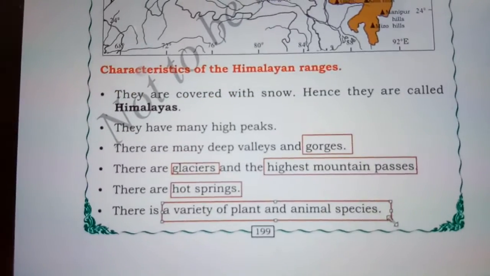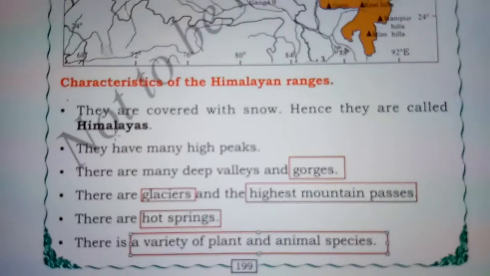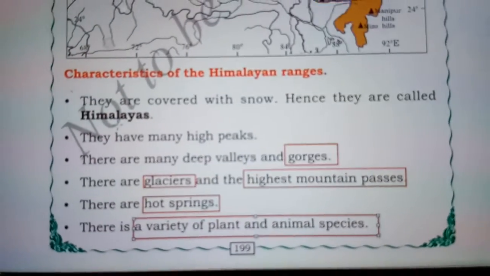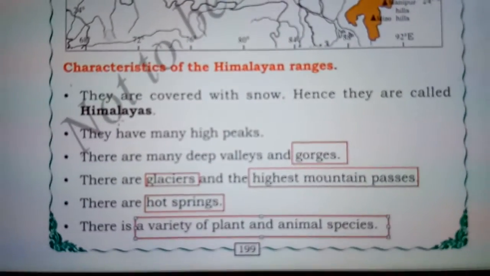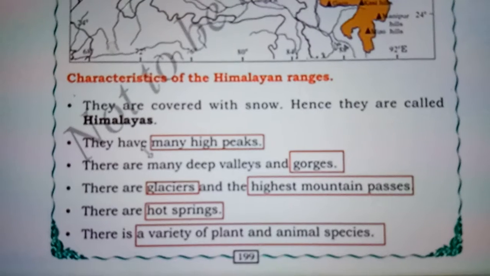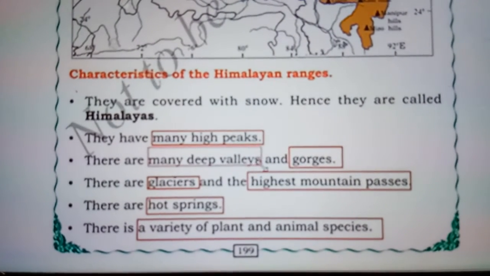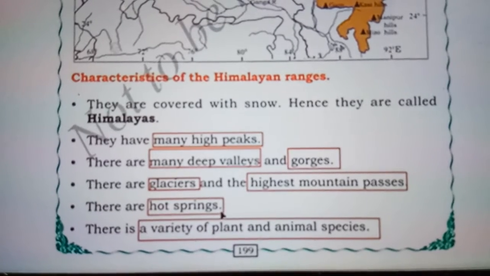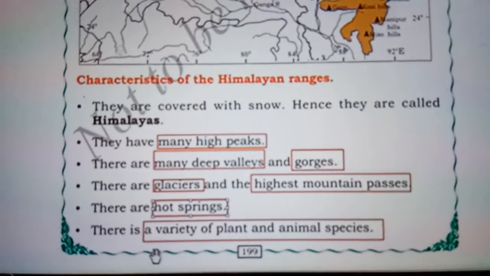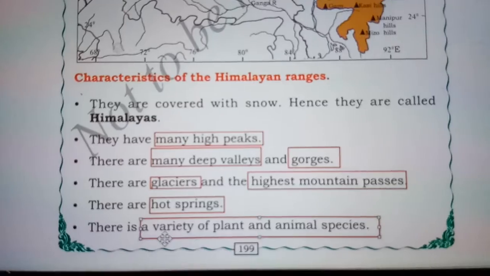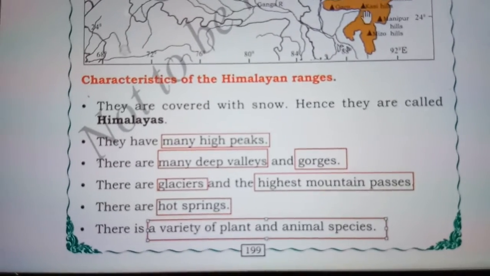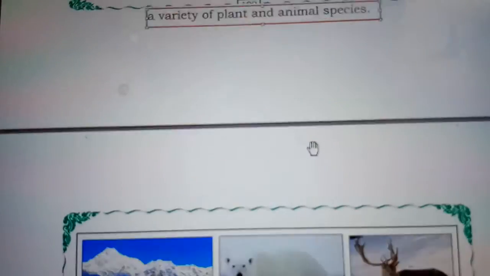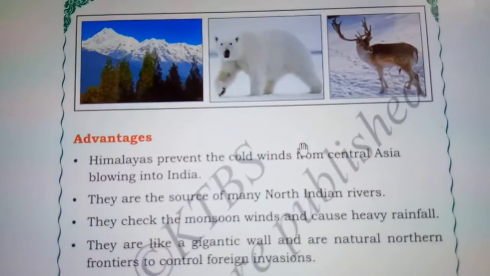So I will repeat once again, one by one. There are many high peaks, there are many deep valleys and gorges, there are glaciers and the highest mountain passes, there are hot springs, and there is a variety of plants and animal species. Okay, so these are the characteristics of the Himalayan ranges.